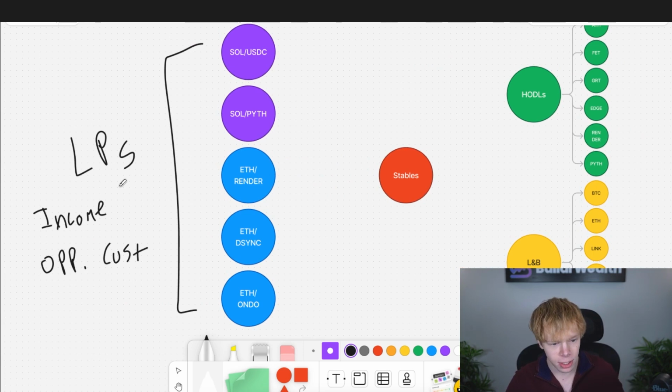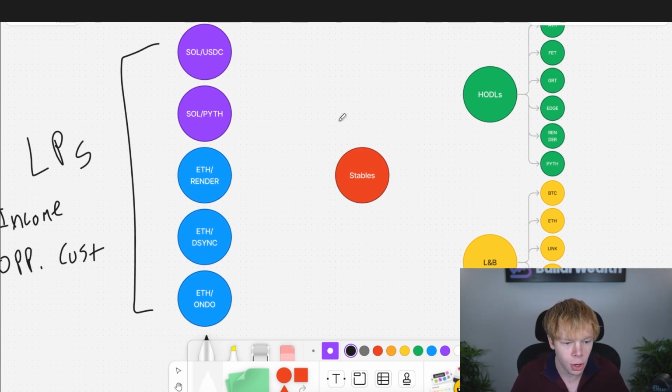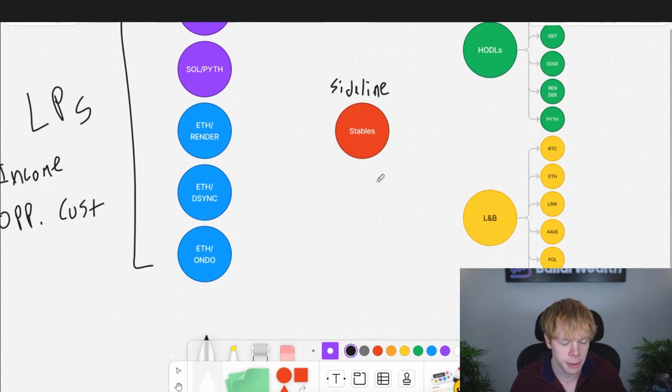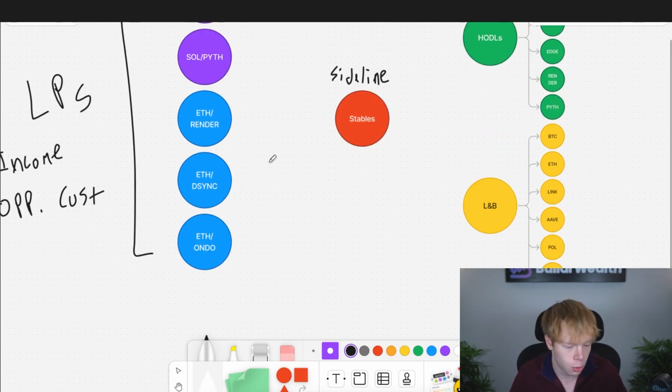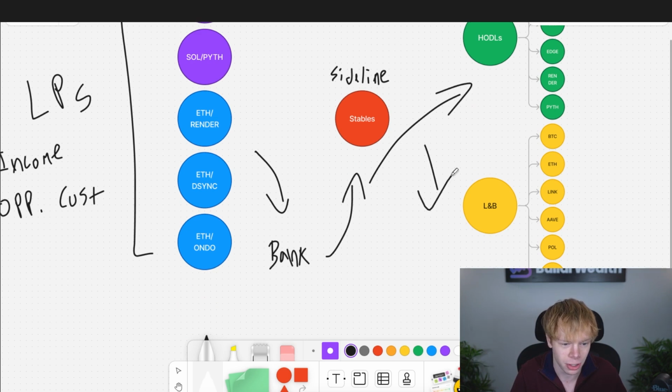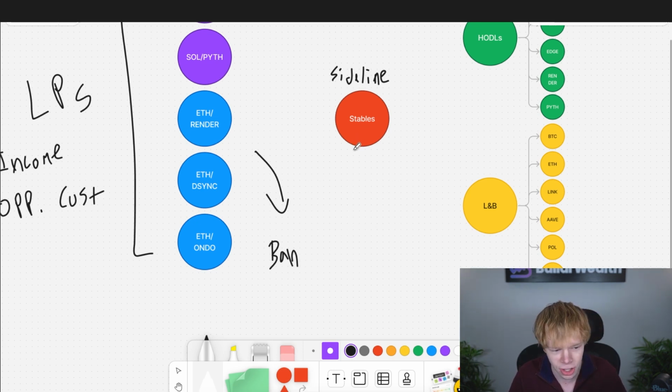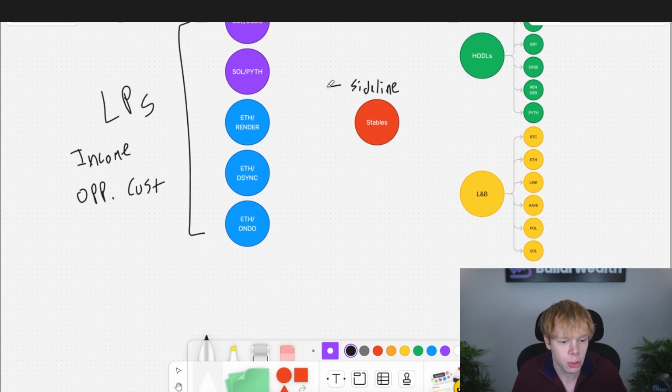Anyways, as I mentioned, these are my liquidity pools. These stablecoins are sidelined capital. So rather than just taking money and putting it into my bank account, I'm putting it into stablecoins, because I found out that I was taking that money or a portion of it and putting it into my bank account, and then ultimately it was coming right back from my bank account into stablecoins, which eventually goes into HODLs or goes into liquidity and earn or comes back into these positions, right? So I'm like, okay, at this point, I just want to keep it in stables, not put anything in, not cash anything out. And sometimes I do put more in on nice little dips that we see. So this is basically waiting to be deployed.